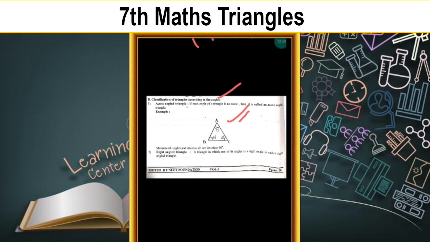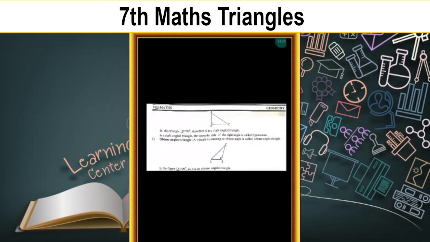Next one is right angle triangle, children. A triangle in which one of its angles is a right angle. But in acute angle triangle, three angles are acute. But in right angle triangle, only one angle is a right angle. Observe this difference, children. Right angle is nothing but 90 degrees, children. Then the triangle is called right angle triangle. Understood?